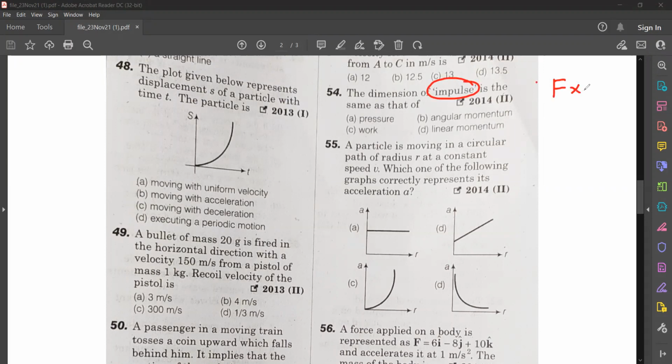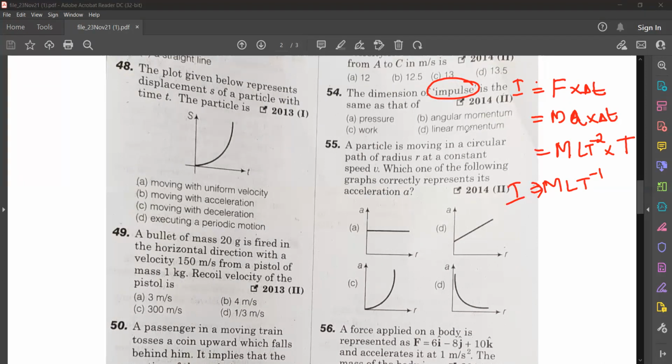Impulse is equal to F into delta T. So force we know, mass into acceleration. So here, a delta T. What is the dimension of mass? Capital M. Acceleration is L T raised to minus 2, into time, here also time. So it is M L T raised to minus 1. Impulse will have the dimensional formula M L T raised to minus 1.